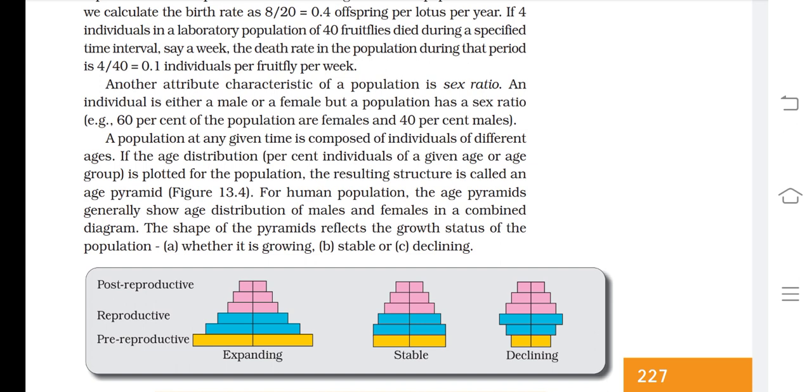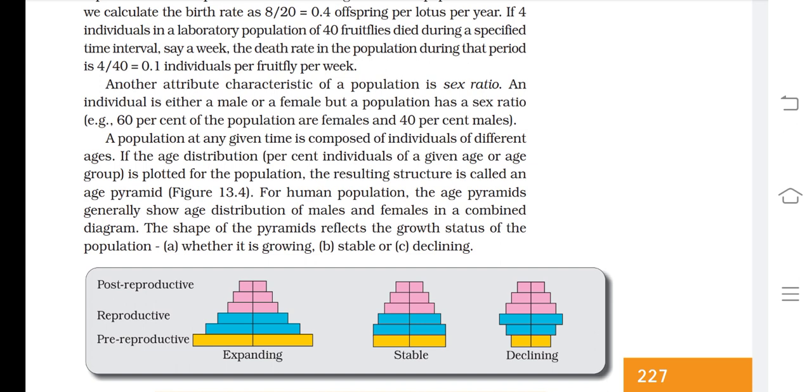So you know that if we are talking about one family, and that family has a total of 8 members, then the ages of all members are not the same. It is possible that some members are over 60, some are below 10, and some are between 10 and 60. So different types of age will be there.